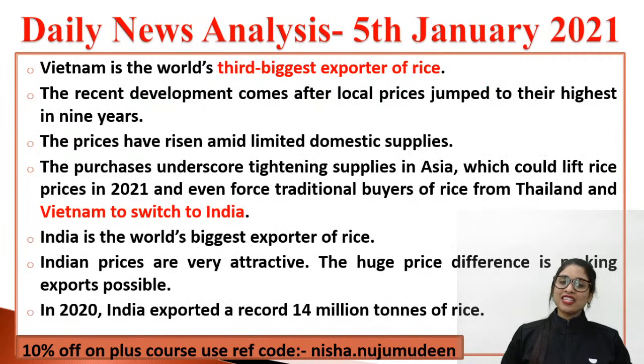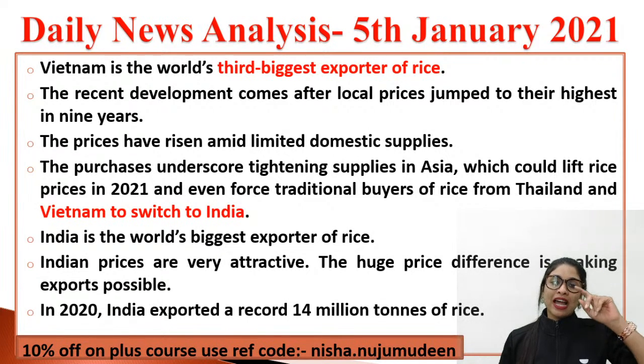If I can tell you, Vietnam is the world's third biggest exporter of rice. India is the first one. And the recent development, after the local prices jumped to the highest in 9 years, things were different. In the domestic supply itself, the price increased just like that. People were not able to buy it, it was too costly. Automatically, the supplies in Asia got tightened. And the COVID-19 pandemic also aggravated the situation, which means that the price of rice could increase in the current year 2021. And many traditional buyers of rice from Thailand and Vietnam started switching to our country, India.